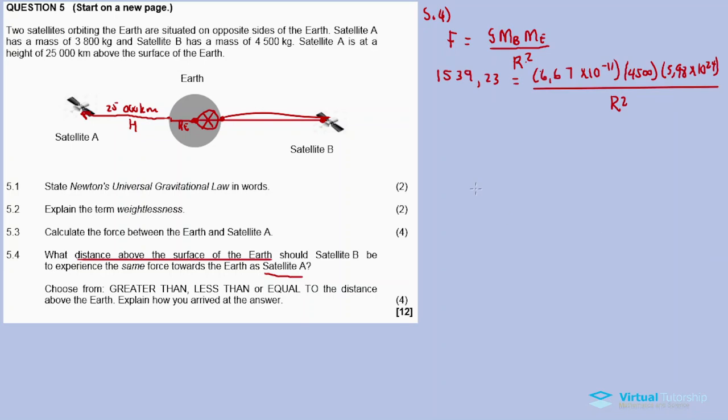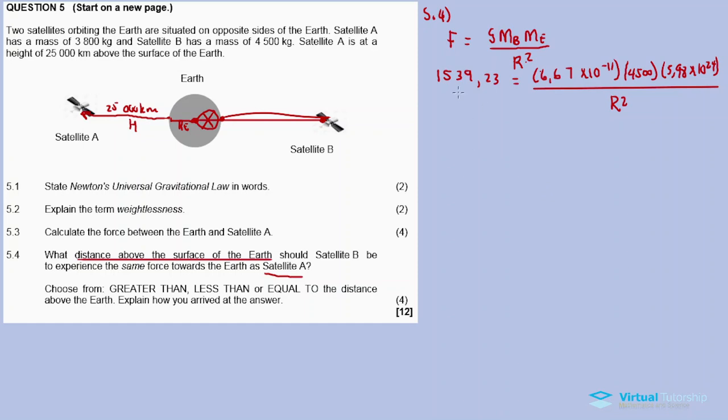Then we substitute. Someone might ask where do we get F? The question says the same force towards the Earth as satellite A. So the force experienced by satellite B and the force experienced by satellite A are the same, right? So we substitute the 1539.23 as in the previous question.